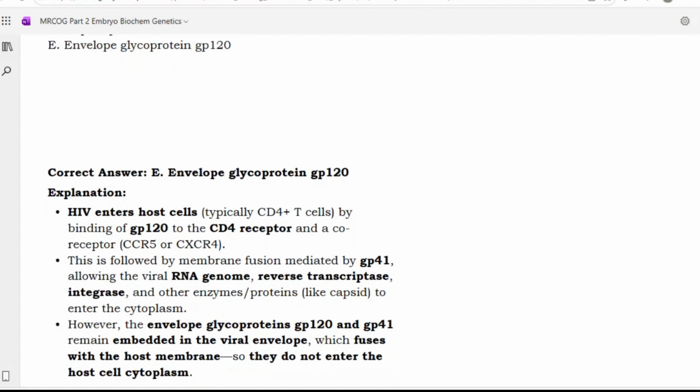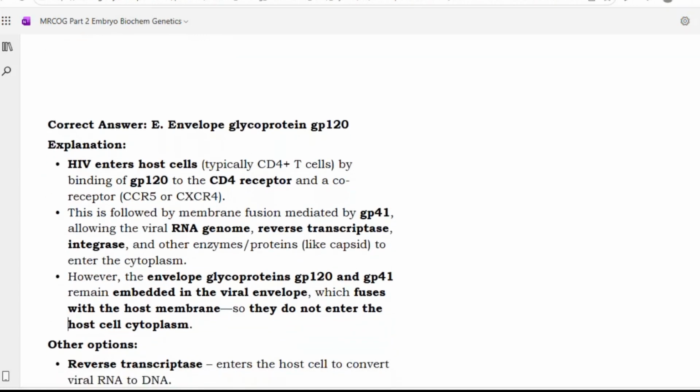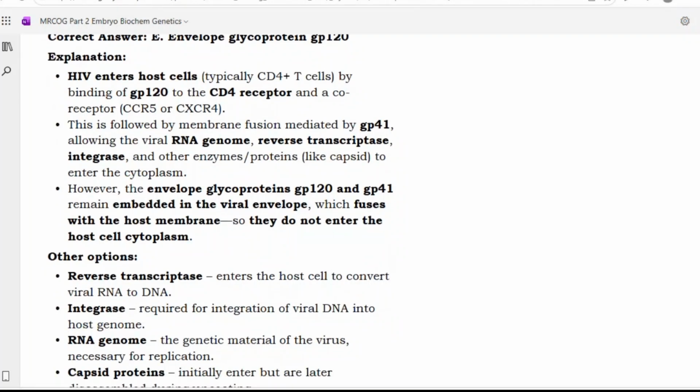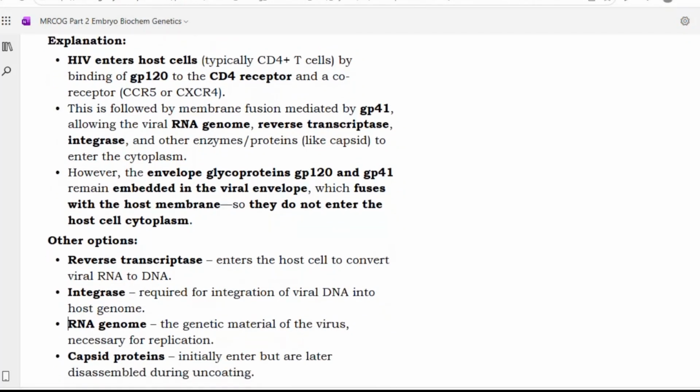Envelope glycoprotein GP120. HIV enters host cells, typically CD4 plus T cells, by binding of GP120 to the CD4 receptor and co-receptor CCR5 or CXCR4. This is followed by membrane fusion mediated by GP41, allowing the viral genome, reverse transcriptase, integrase, and other enzyme proteins like capsid to enter the cytoplasm. However, the envelope glycoprotein GP120 and GP41 remain embedded in the viral envelope, which fuses with the host membrane. So they do not enter the host cell cytoplasm.